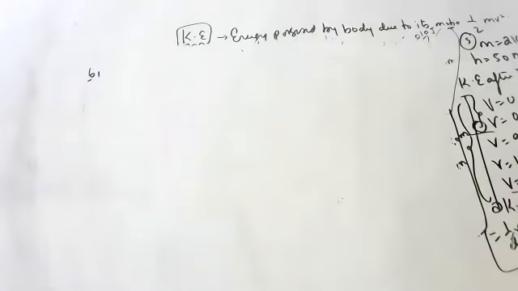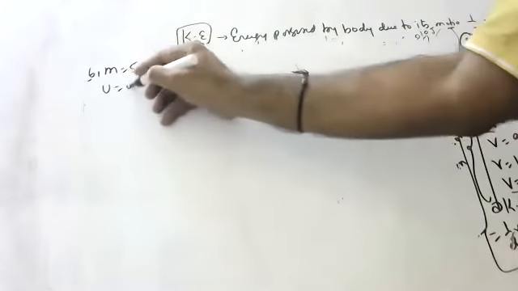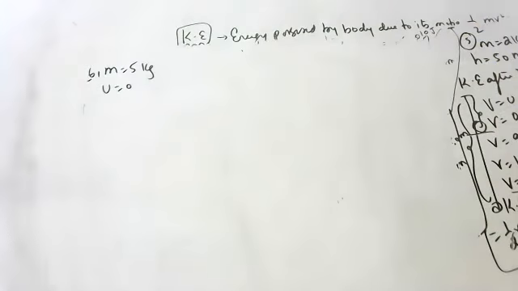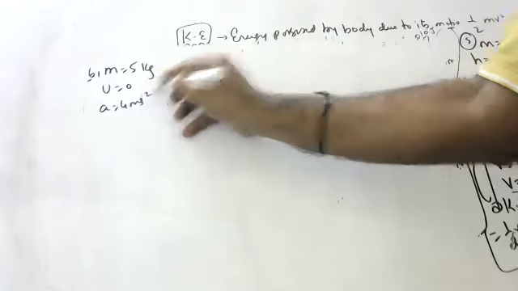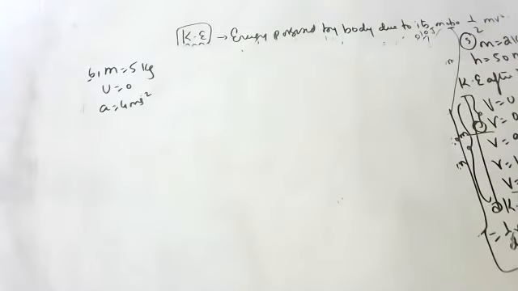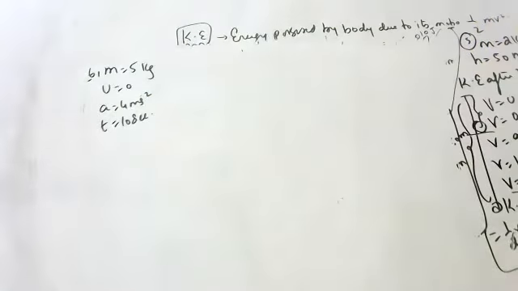Sixth question. A body of mass 5 kg, initially at rest, under the acceleration of 4 meters per second square, is subjected to a certain force. What is the kinetic energy acquired by the body at the end of 10 seconds?